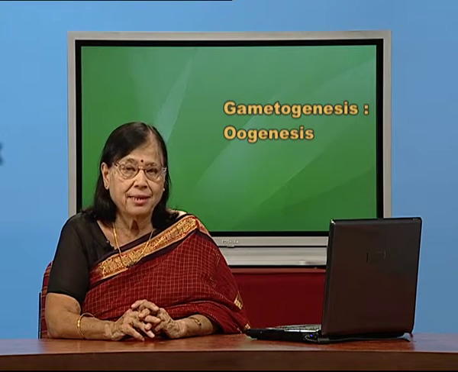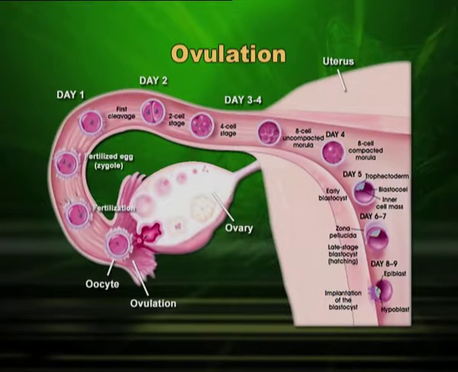We are going to discuss that. In this particular slide, you can see part of oviduct and part of uterus. You can see fimbriated end, you can also see ovary. And when ovulation took place, ova came into the fimbriated end, the initial 1/3 of oviduct, and fertilization has to take place here if it is taking place.